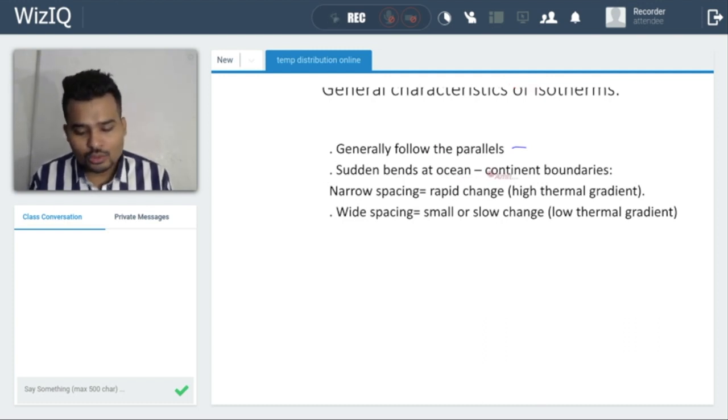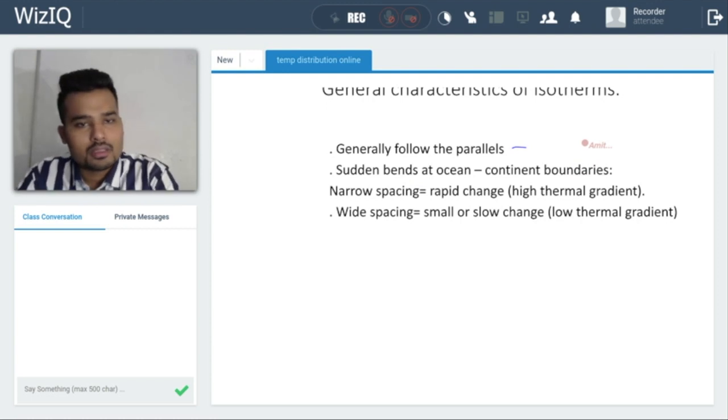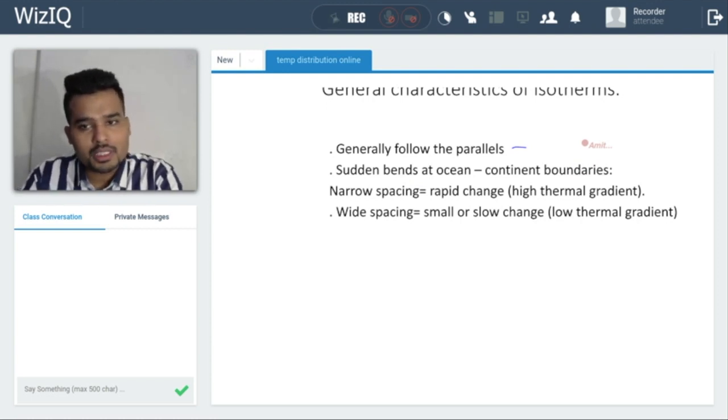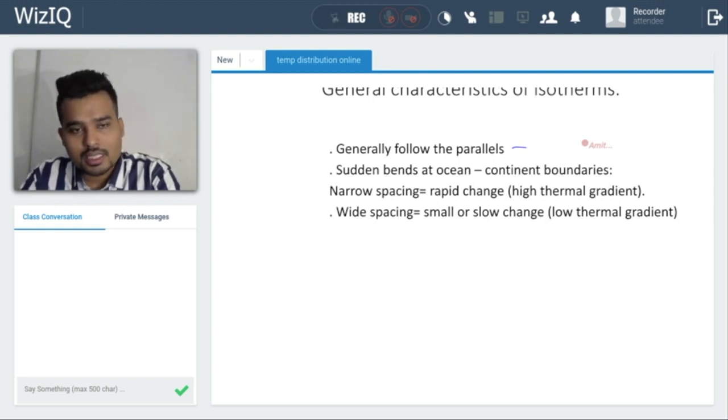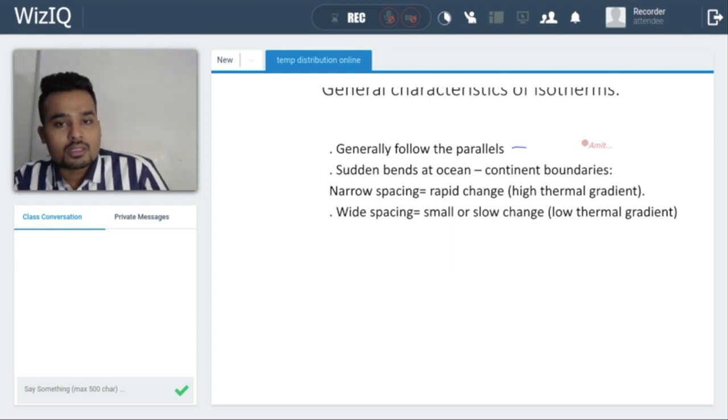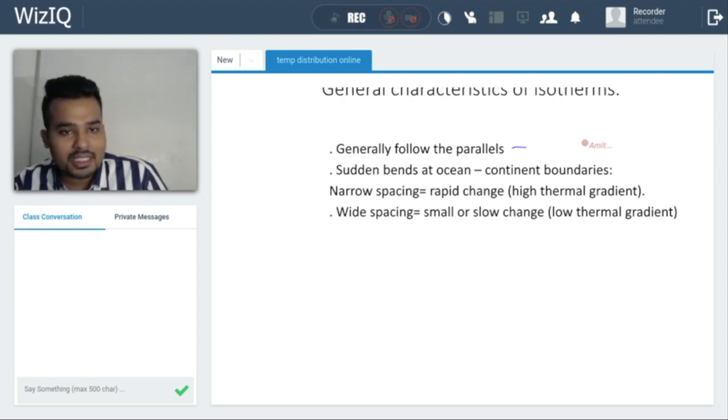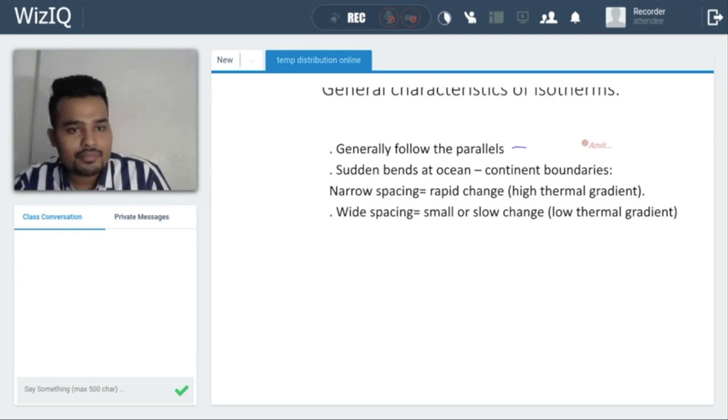Second, there is a sudden bend at the ocean-continent boundary. As we move from ocean to continent or continent to ocean, there is a drastic change in specific heat, and due to this the whole insolation rate will be different. The amount of reflection, absorption, or attenuation of light will be different, so isotherms show a sudden bend at this boundary.